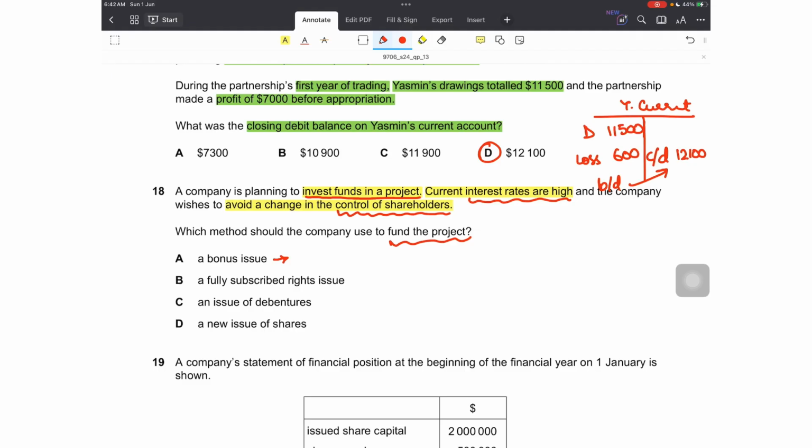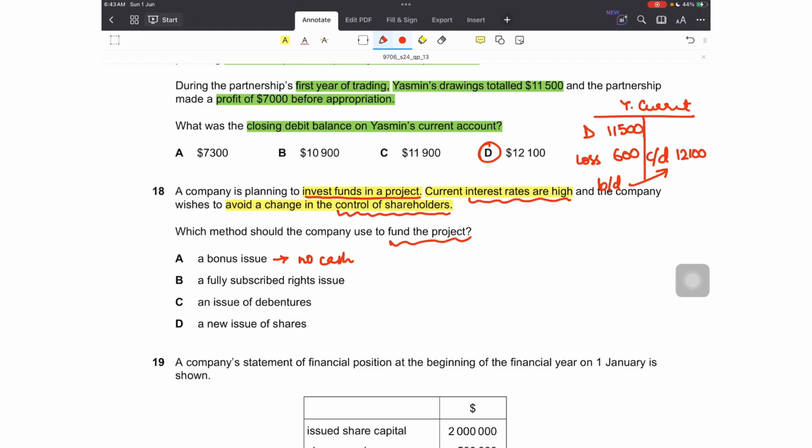Can bonus issue raise finance? No. No finance is raised through bonus issue. It is just a distribution of equity from reserves to the share capital, because share capital is credited and on the debit side the reserves are debited to finance the bonus issue.